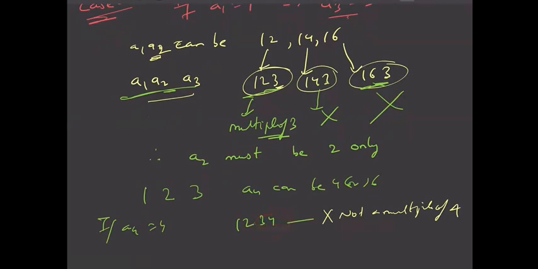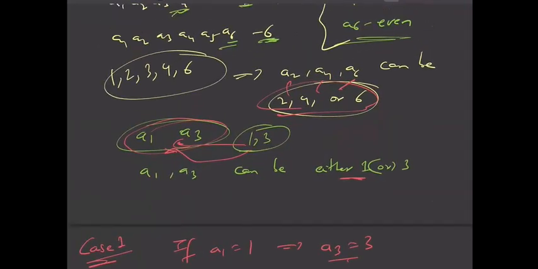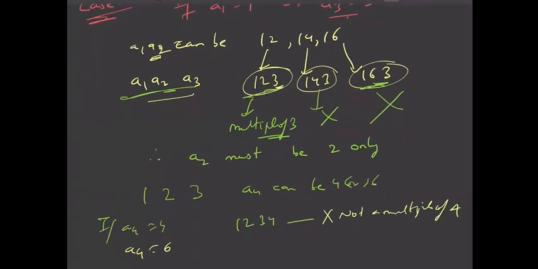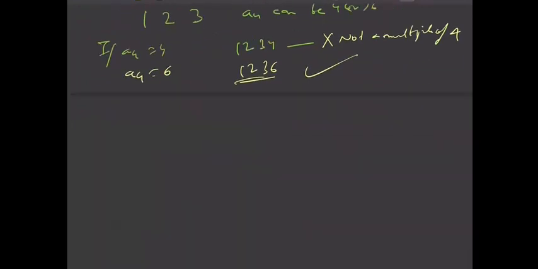That is not true. So if A4 is 6, right? A2, A4, A6: you see that 2, 4, 6 must be distributed to A2, A4, A6. And A2 already took away our number 2. So A4 can be 4 or 6. But if A4 is 4, then this condition is failing. And if A4 is 6, then this is true, right? 1, 2, 3, 6, it is fine. It is a multiple of 4. So A4 must be 6 only.